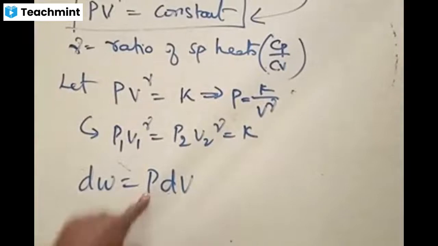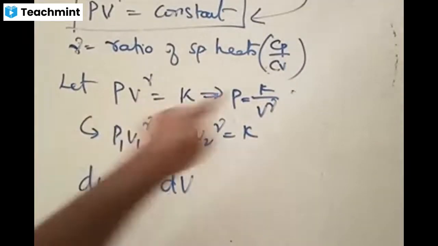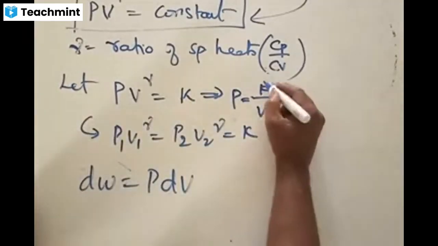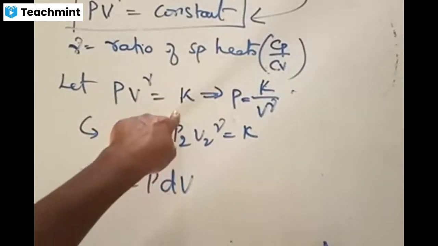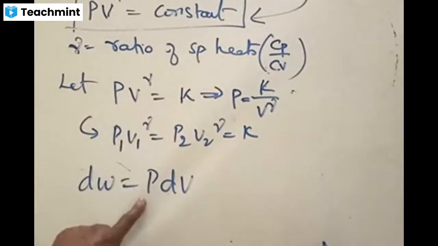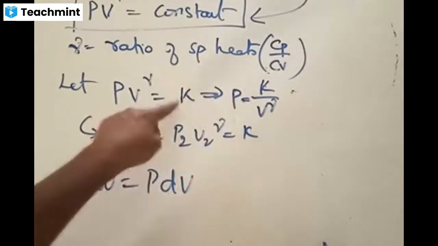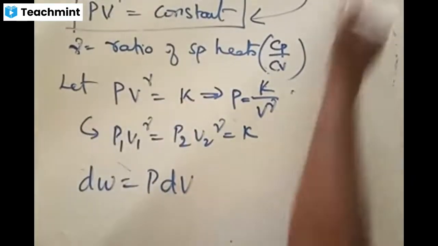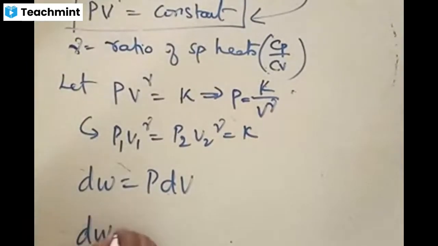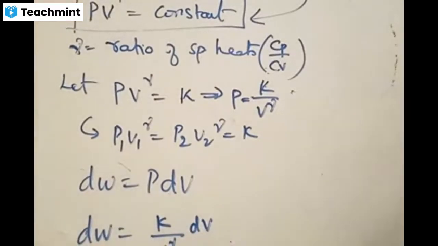Can you replace this P by K by V^gamma? Using this equation, PV^gamma equals K, I'm just replacing this P by K by V^gamma. Yes, we can do that. So I'm doing that. dW equals K by V^gamma times dV. This is small part of work done.